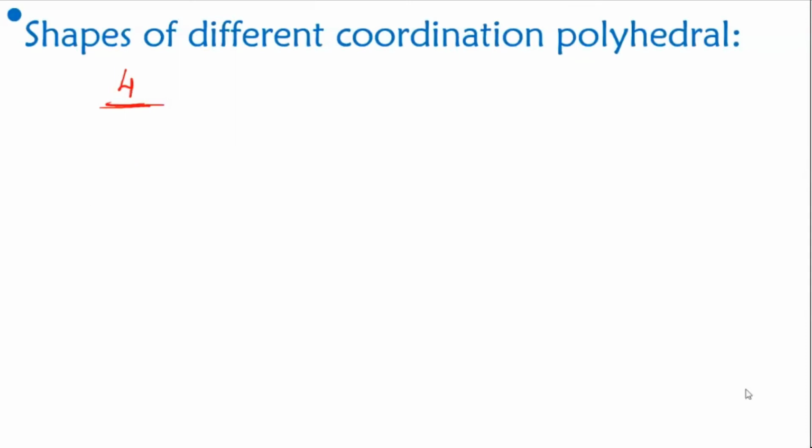Tetrahedral. And how do you arrange this tetrahedral structure? See, I will take the metal in the center. Tetrahedral is where you have 3 bonds down in this fashion: 1, 2, 3. Always I tell this is like a 3-leg chair, no? So 3 you will have down and then 1 pointing up. So you will have 4 ligands oriented in this fashion. This is tetrahedral geometry. If there are 4 ligands attached to the metal, this is one geometrical arrangement. If you join these points, all the center.